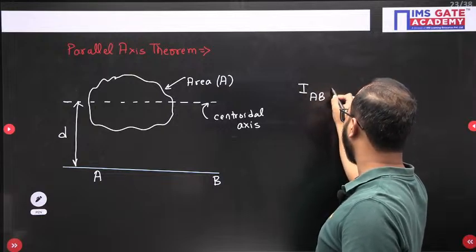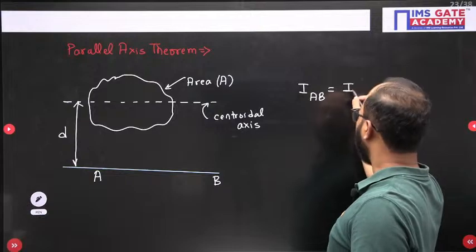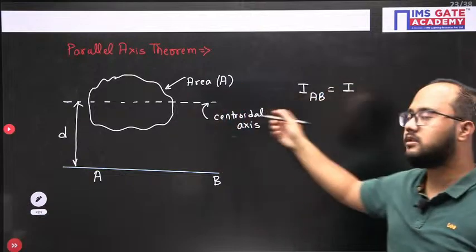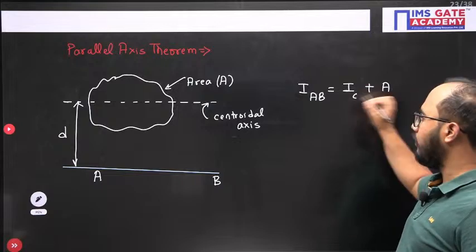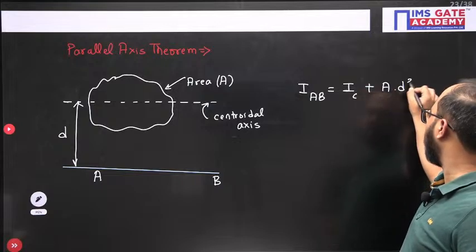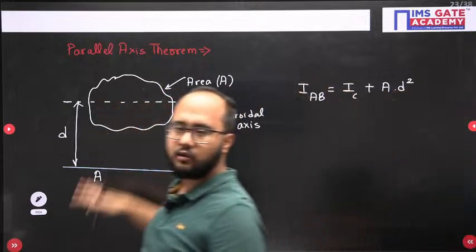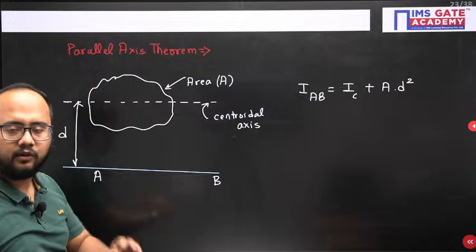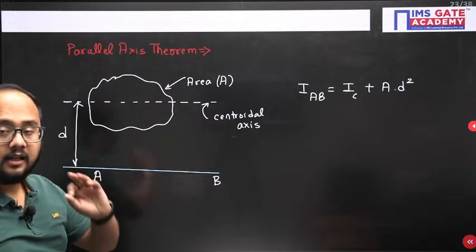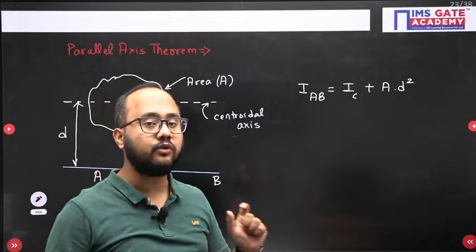Area moment of inertia of the body about AB will be the area moment of inertia of the body about its own centroidal axis plus the area of the body multiplied by distance squared. Which distance? The distance between the centroidal axis and the axis about which I want to calculate the MOI, moment of inertia. Remember how to use this equation, very important.